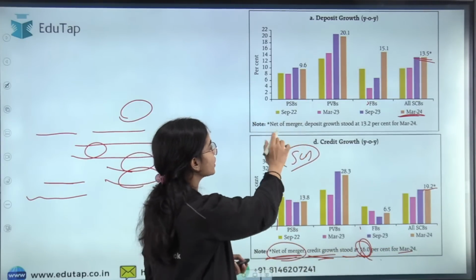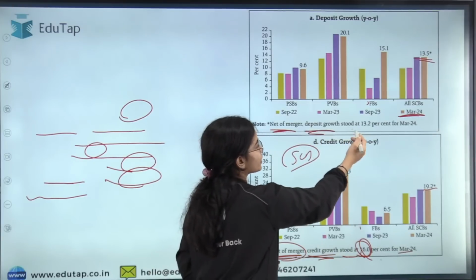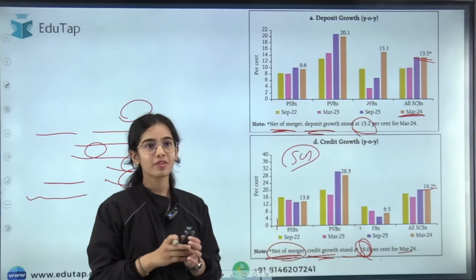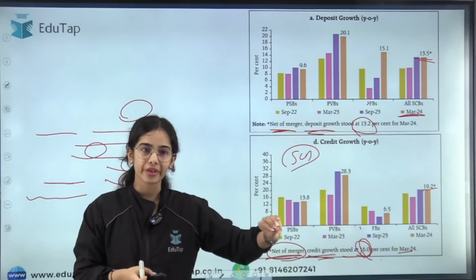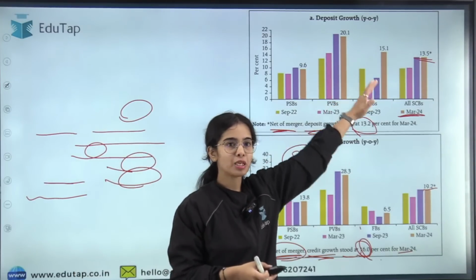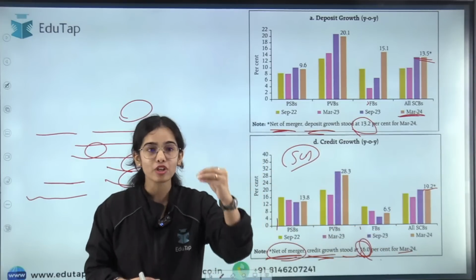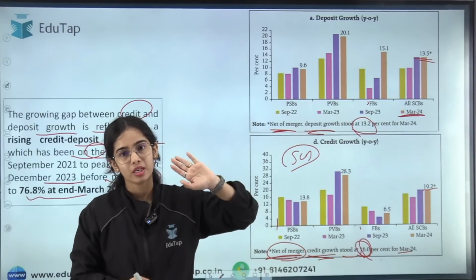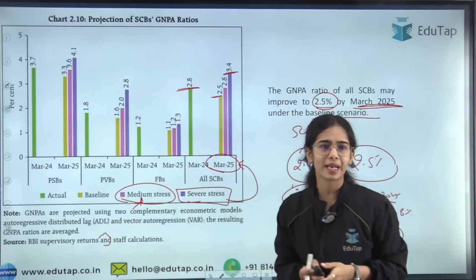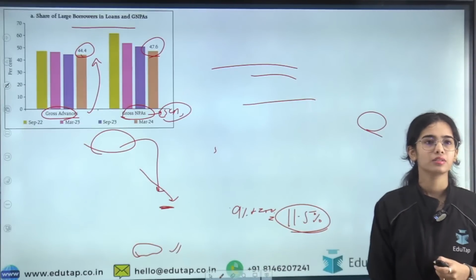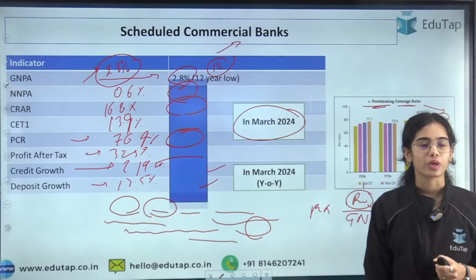In the deposit growth, net of merger, the deposit growth stood at 13.2%. Otherwise, if only the deposit growth or credit growth has been asked, you will write the main percentages, 13.5 or 19%. But if it is written net of merger, then you have to specify. Understood? Yes, NBFC was merged with the bank. Okay, clear till now?